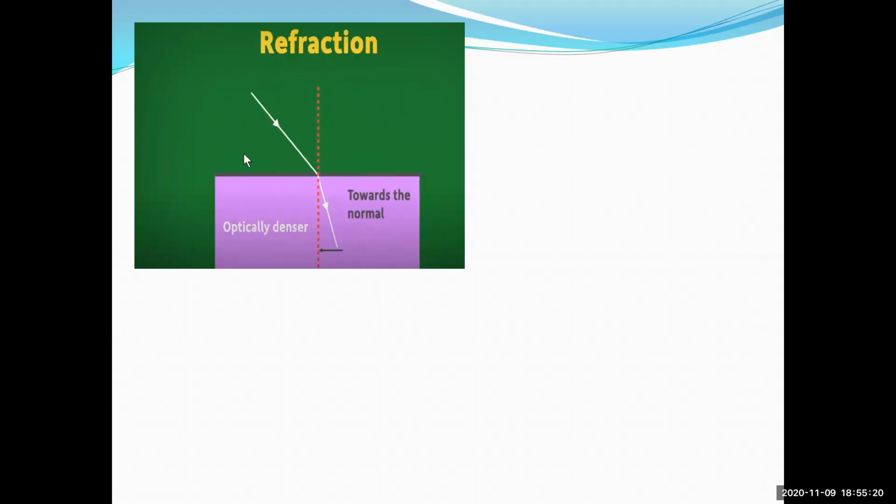Now you see that the speed of the light changes from one medium to another medium. What happens? When the incident light is falling from the rarer medium to the denser medium, the refracted ray is traveling towards the normal.